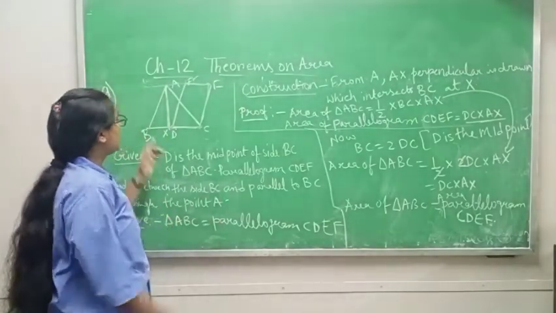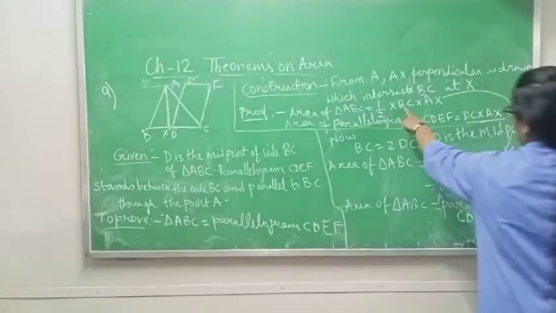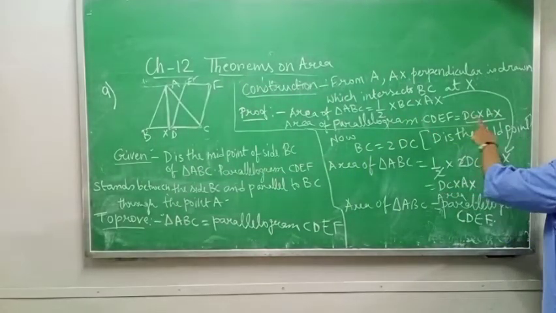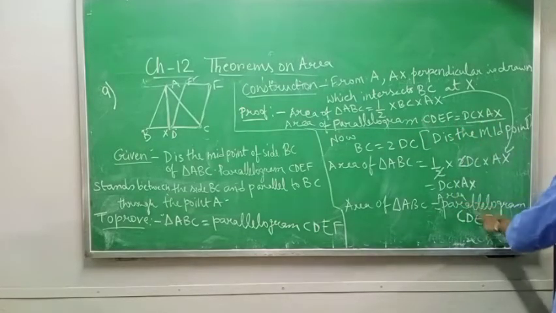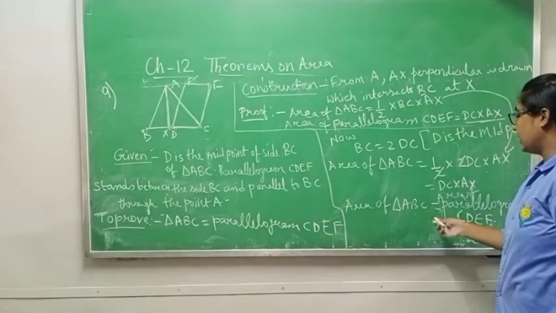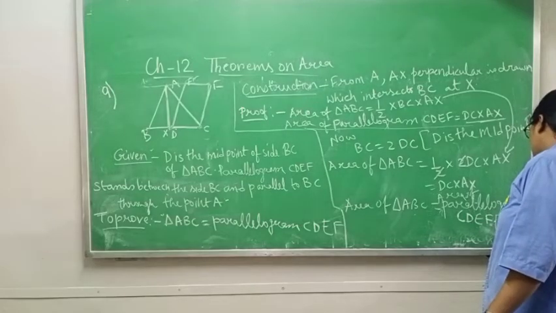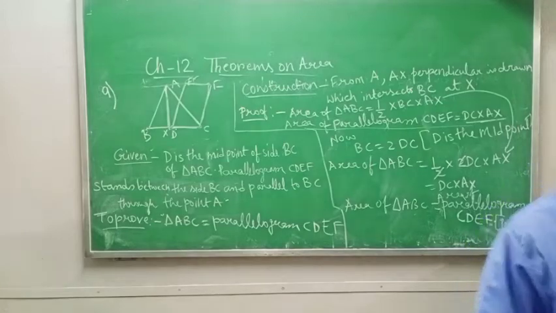Now BC is 2DC. In place of BC, write 2DC, the 2 cancels, leaving DC into AX, which is area of parallelogram CDEF. So you have proved that area of triangle ABC is equal to area of parallelogram CDEF. Okay, complete this one.